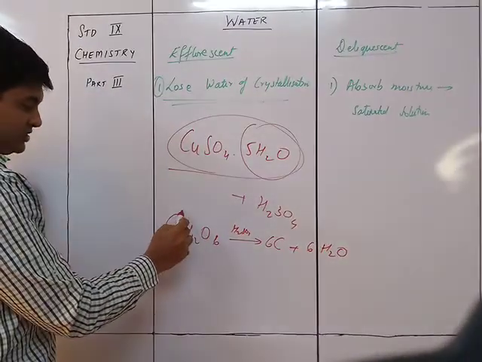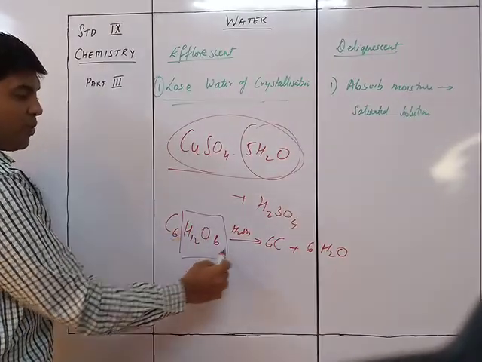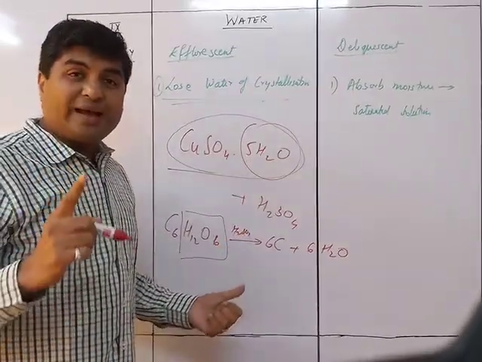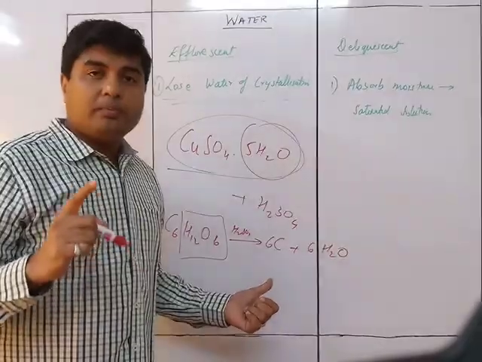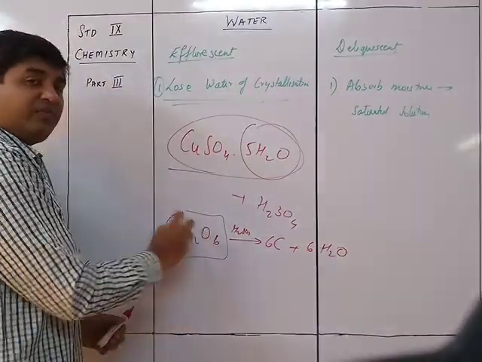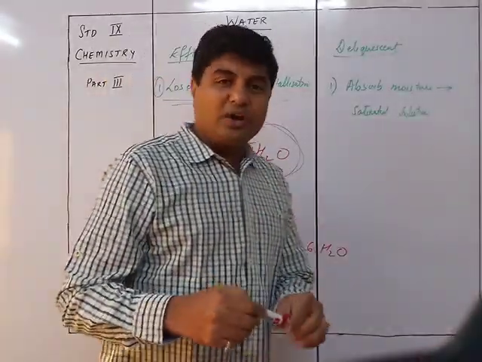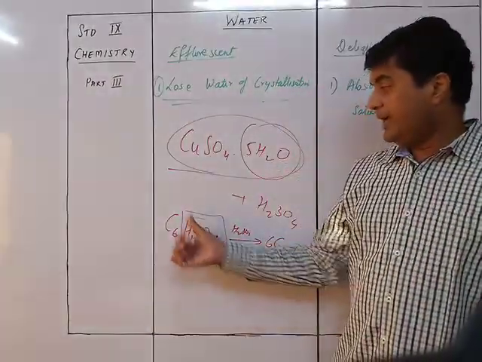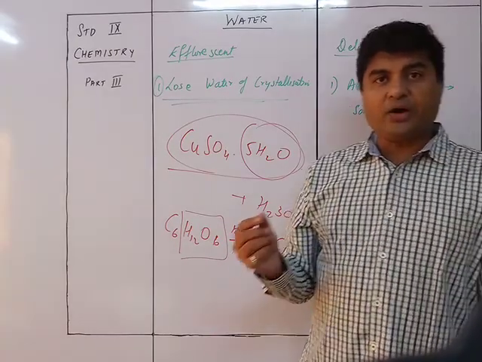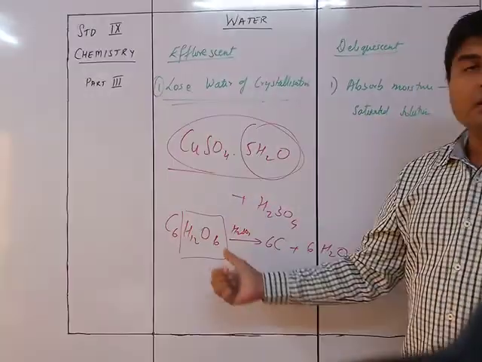Why? Because this is present in the form of water molecules. So sulfuric acid is such a strong hygroscopic material that it can remove water even if it is present in molecular form inside a molecule. Even if it is a part of a molecule, it can work.